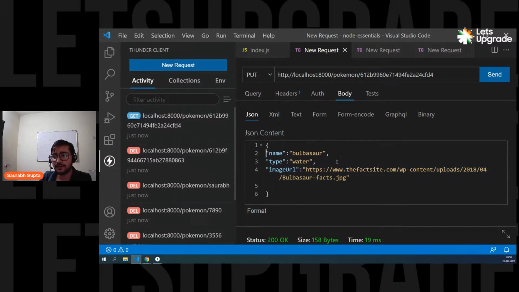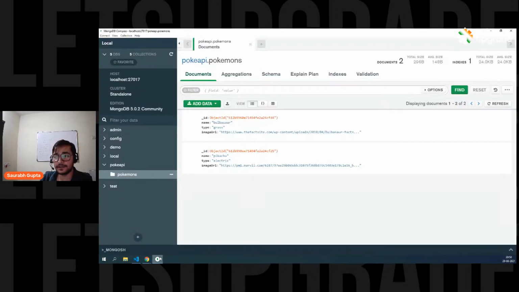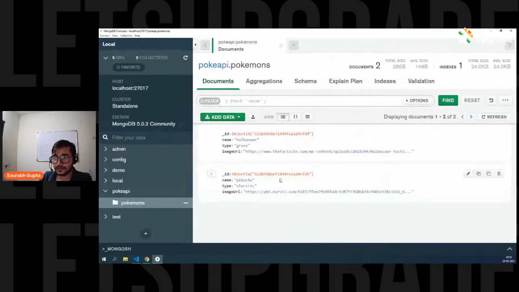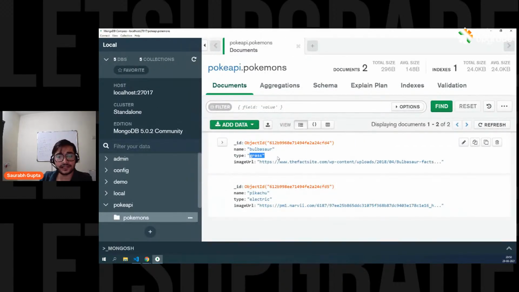Now, if you want, you can also update the name. If you want, you can also update the image URL. You can update the whole thing. But in this case, I'm not updating the name. I'm keeping it the same. I'm keeping the URL the same. I'm simply changing the type to water. Now, if you see here, still grass, right? Bulbasaur is still grass.